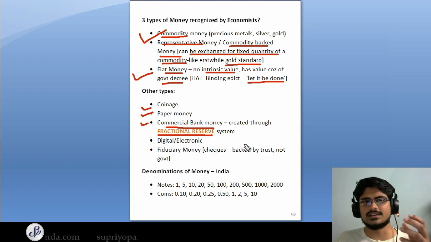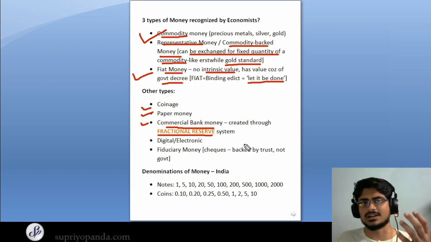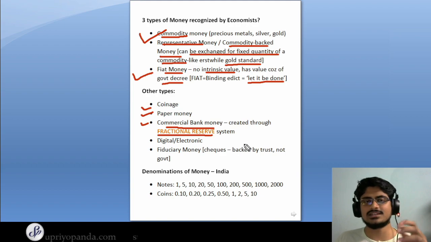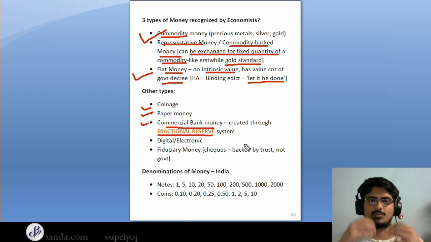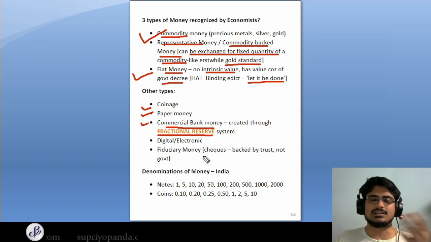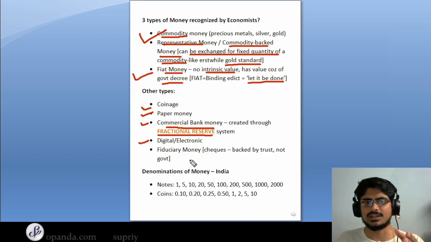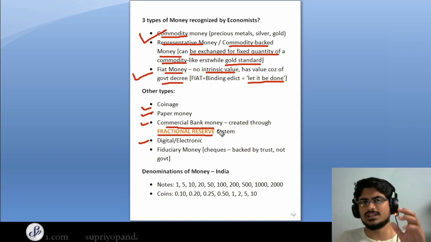We'll go into detail about this system in a later video. So basically the fractional reserve system creates digital currency, and this digital fiat currency is then used by the commercial banks to lend, and then it propagates through the system. So just make a note of this kind of money. The other types of money are digital or electronic money. So there are lots of other modes of electronic money except for the commercial bank money. Commercial bank money can be in the form of cash as well, but usually it's in the digital form.